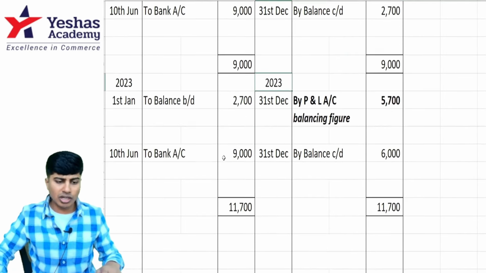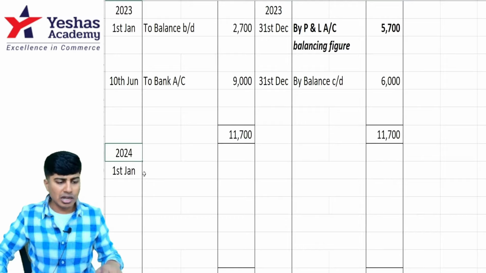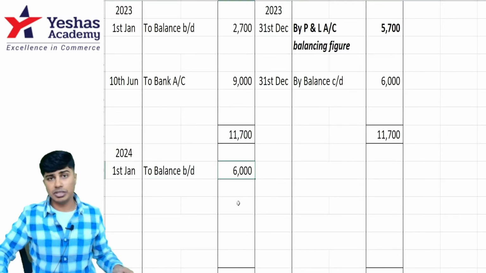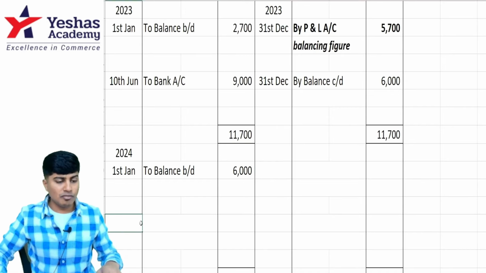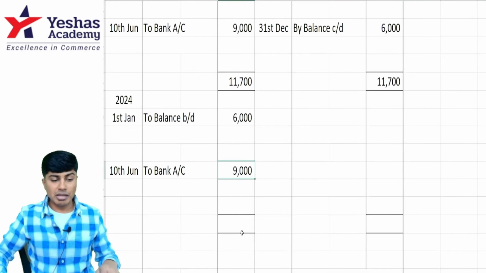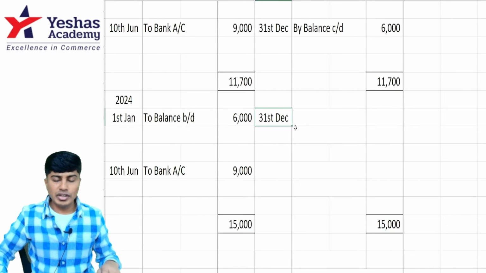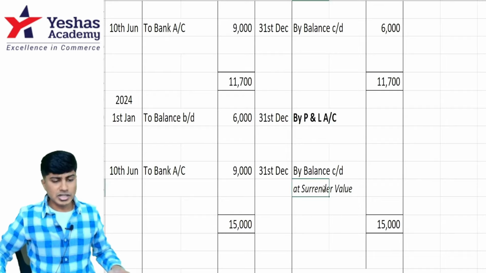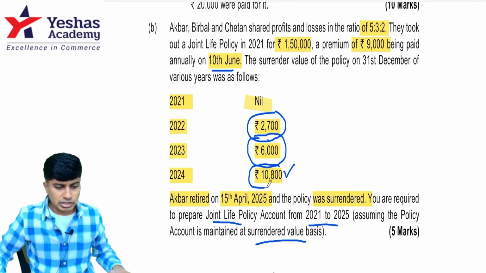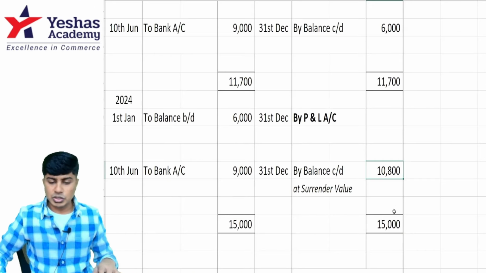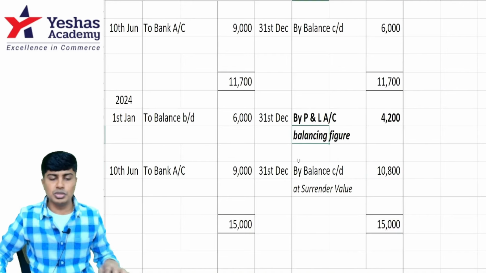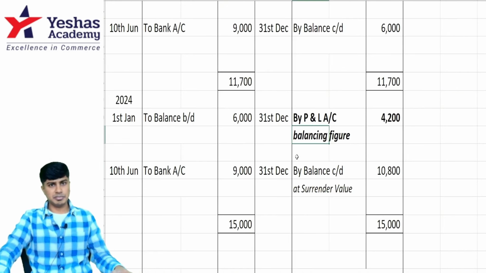Now taking you all to year 2024, I will write balance brought down to be 6,000. And even in 2024 on 10th of June, I will pay 9,000 rupees, making my total balance 15. In this 15, a part of it has to be transferred to P&L to bring the value to surrender value. What is the surrender value in 2024? 10,800. I would write 10,800 here. From 15, I deduct 10,800 to transfer 4,200 to my P&L account as expense.